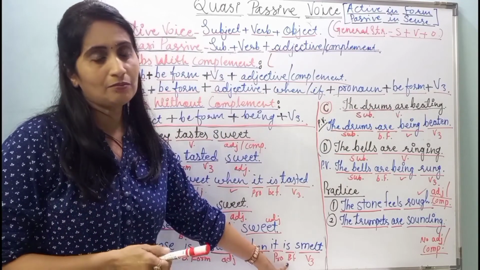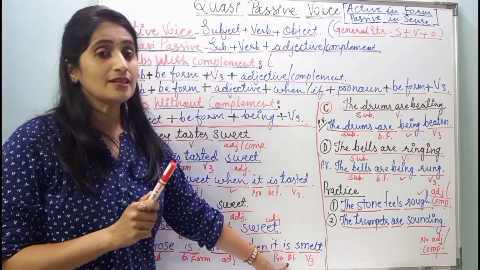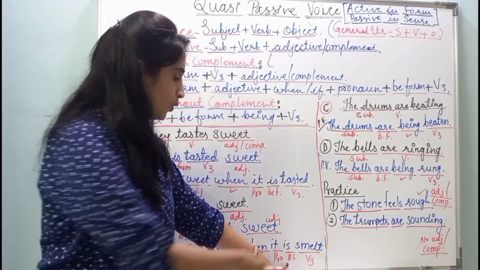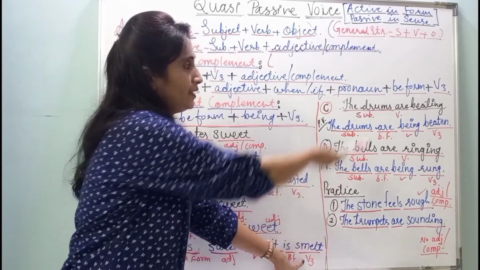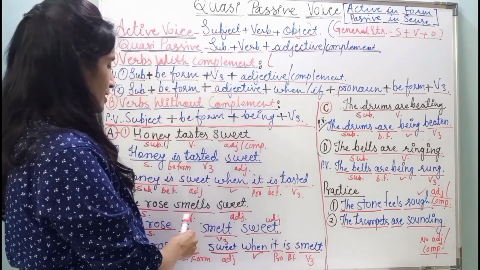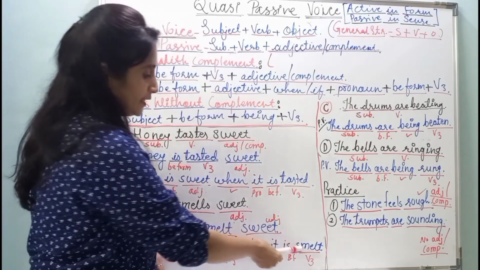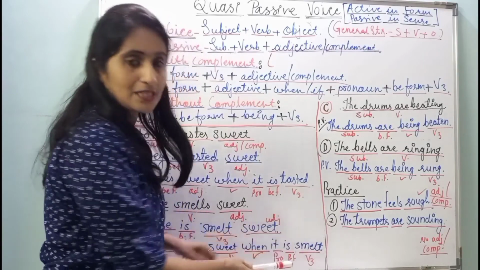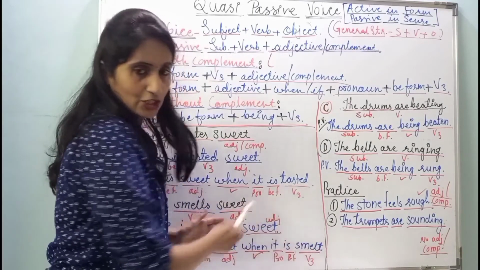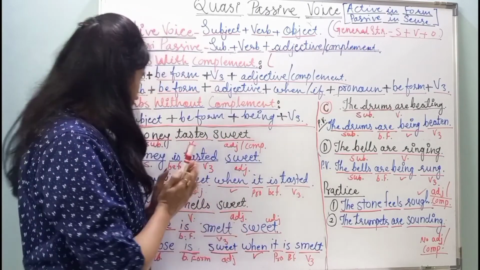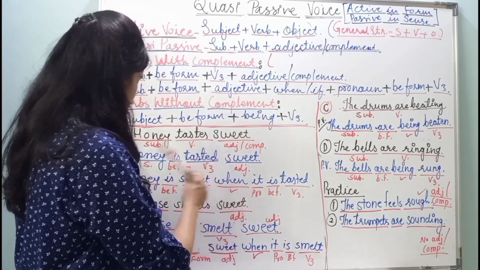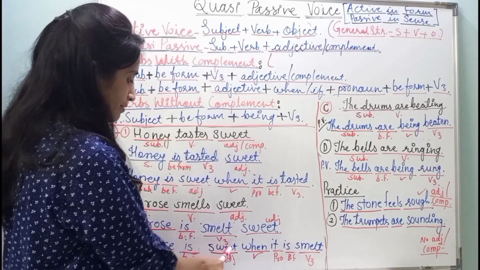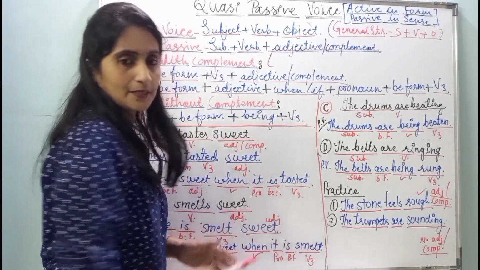Rose is singular in number and the sentence is in present tense, and so the be form used is "is". And finally, V3. In the sentence, smell is the main verb and its V3, that is past participle, is smelt. Okay, so the conversion of the sentence "The rose smells sweet" is: The rose is sweet when it is smelt.